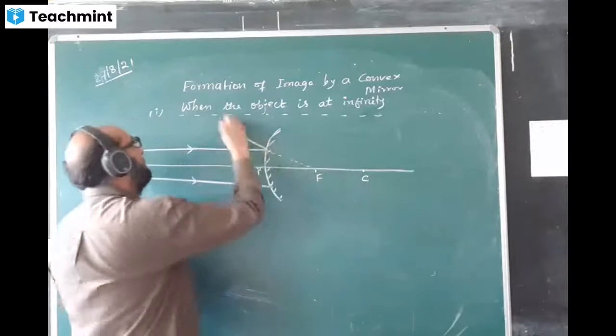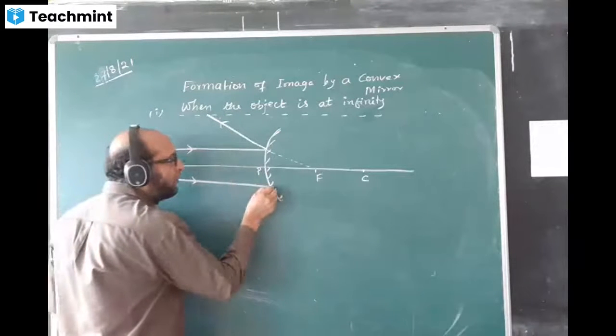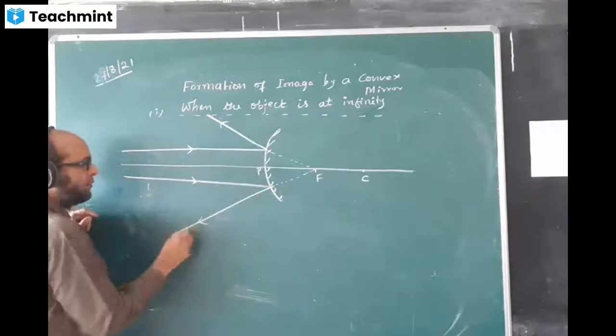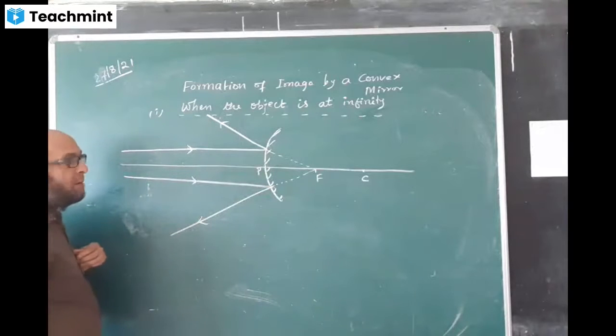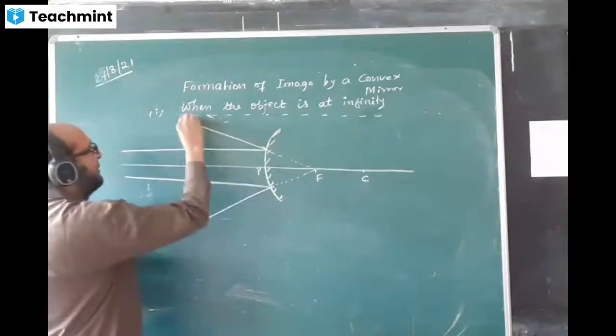And this line only will come like this, using a ruler. Here also, first the dotted line. And then this line only will come here. The same line will be extended to this side, like this.